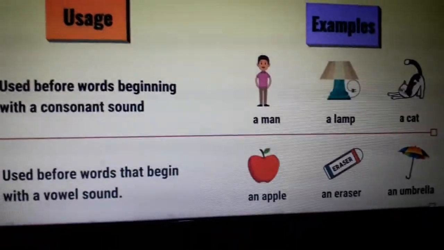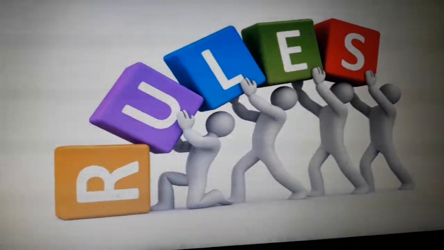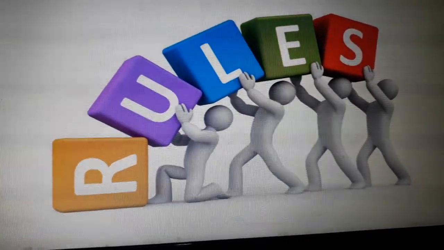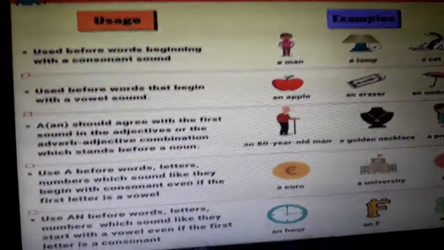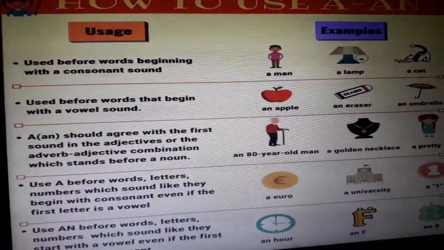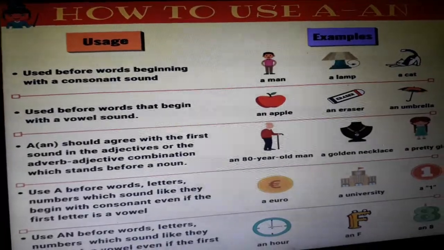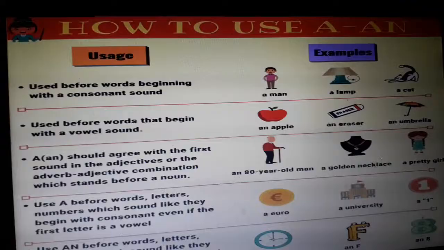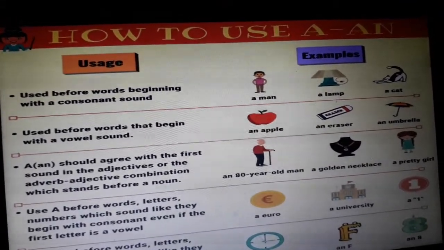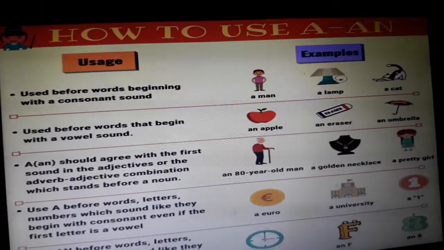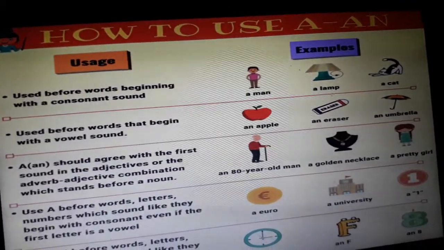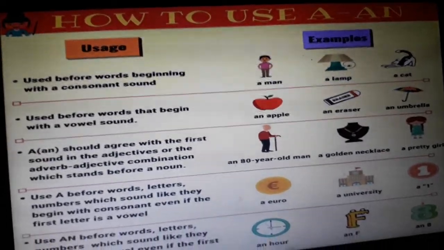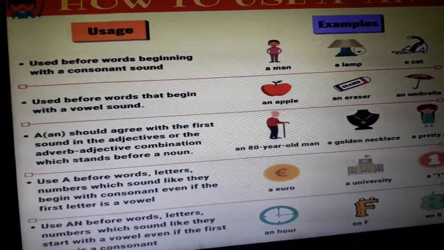Now, let's see what the other rules are for the same indefinite article a or an. See, use a before words beginning with a consonant sound. That I have told you earlier also. A man, a lamp, a cat, right? Before a noun that begins with a consonant, we use a. The noun that begins with a vowel, we use an, like an apple, an eraser, an umbrella.